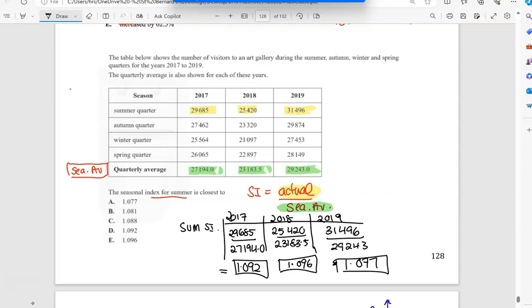Once you've got the seasonal index for each year, you're going to average these out because you want the total seasonal index for the data. So you add them up and divide by 3, and we end up with 1.088, which is C.